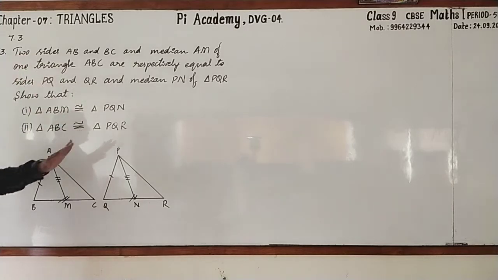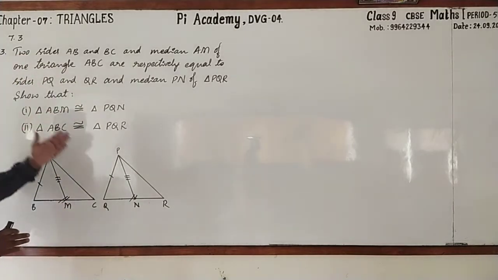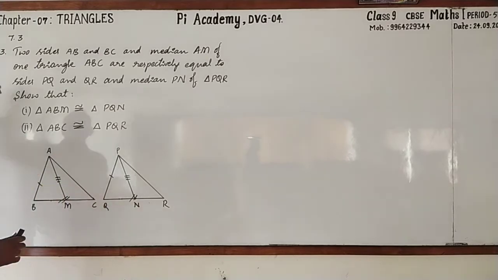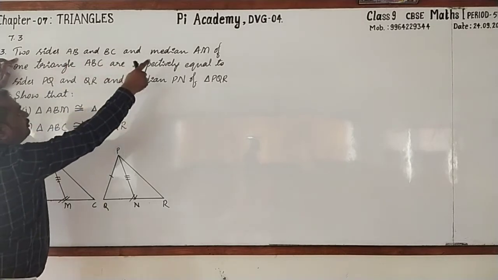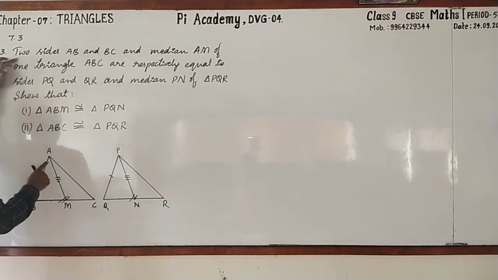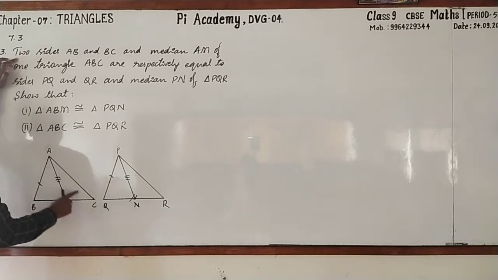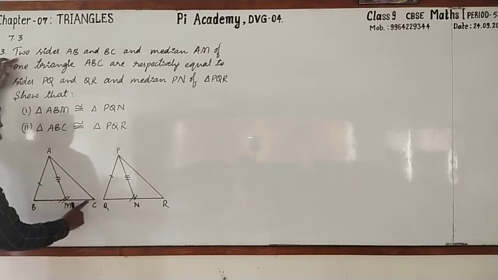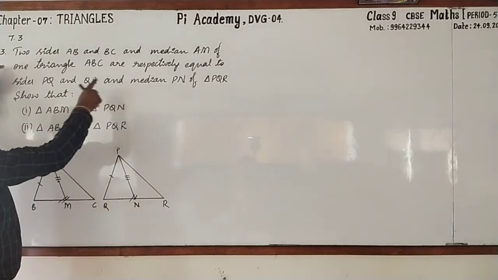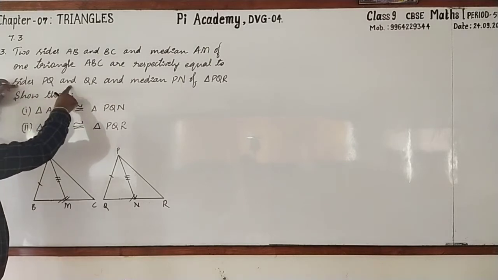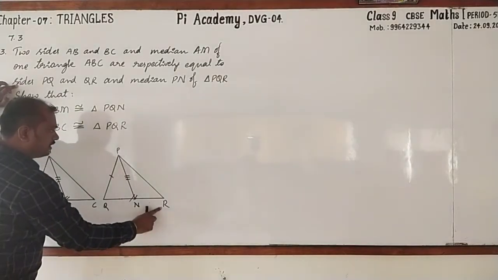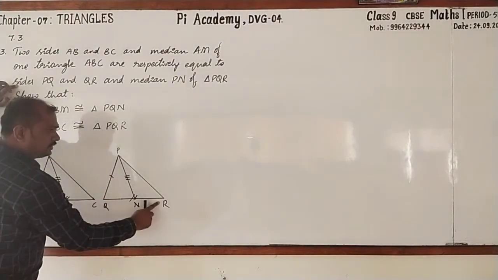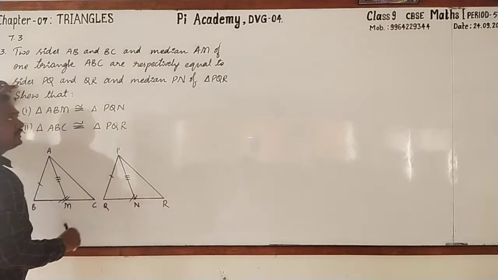Here it has been written. Pausing the video, you may copy from here to here, including these figures. Now go through the given statement. Two sides AB and BC and median AM of one triangle. See that? ABC is one triangle. AB and BC and one more, the median AM of one triangle are respectively equal to the sides PQ and QR and median PN of triangle PQR. PQR is a triangle, then PQ and QR are the two sides, then PN is the median.